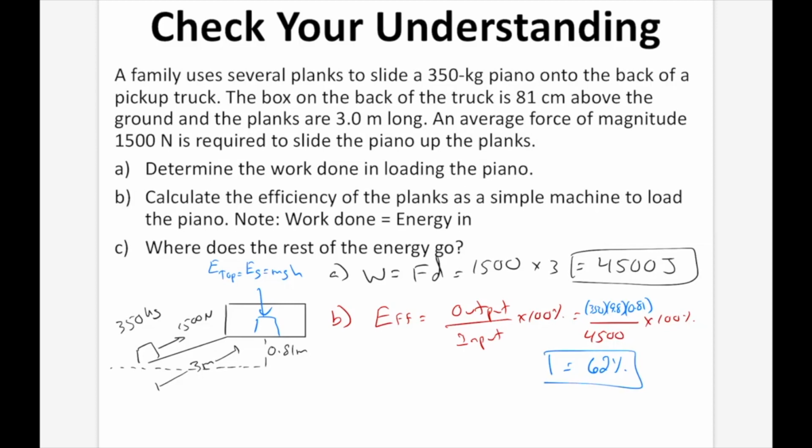C. Where does the rest of the energy go? Well, it's typically going to go to things like sound, as the piano is being pushed up the planks, and thermal energy, as the piano is sliding up the planks. You're going to have that friction, that rubbing between the piano and the planks, and you're going to get a lot of heat being generated. So those are the two main places that the energy is going to go.